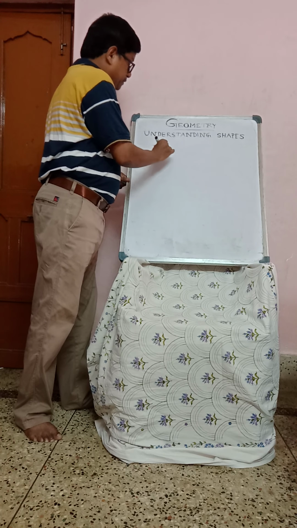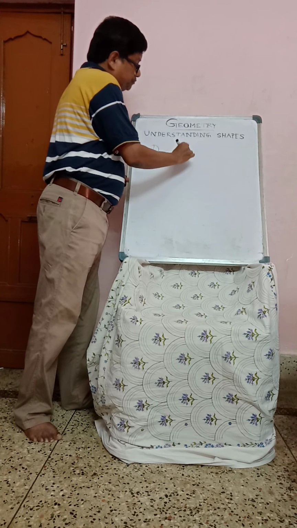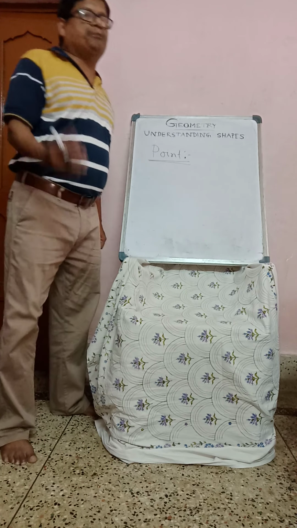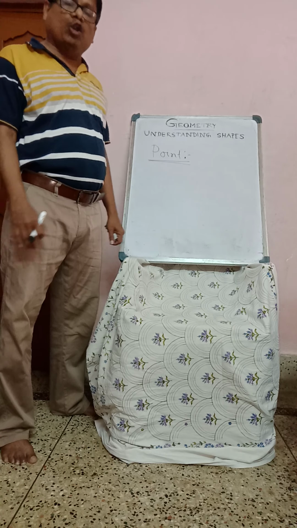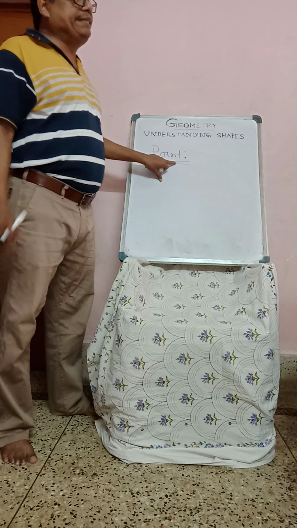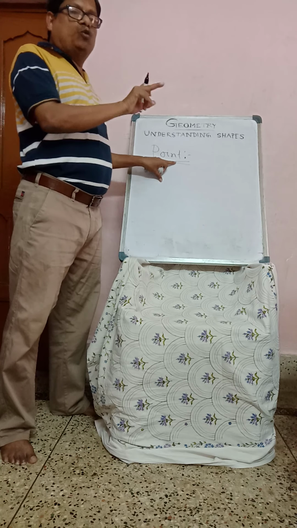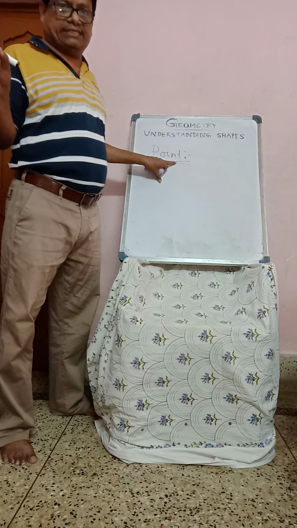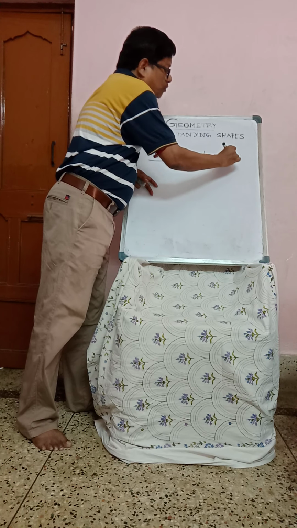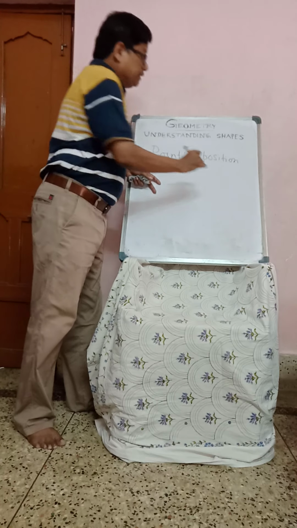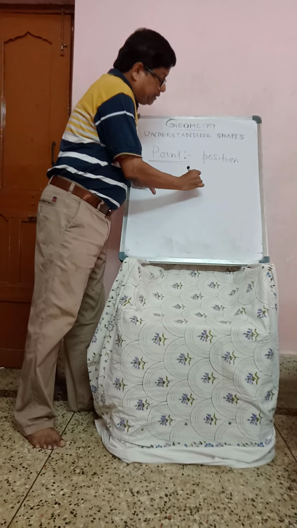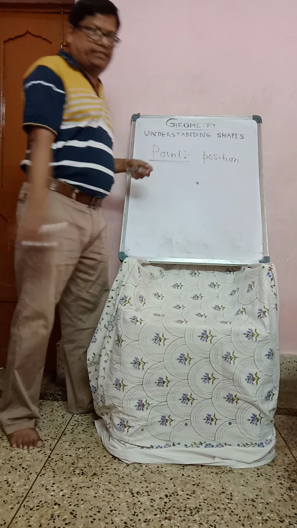First, the point. What is a point? In the previous class, all of you know the point has only position. It has no length, no breadth, no thickness. Only position is there. Suppose in a place, see, this denotes only a point.